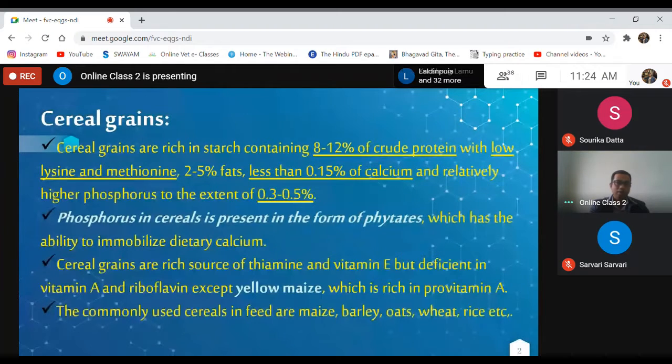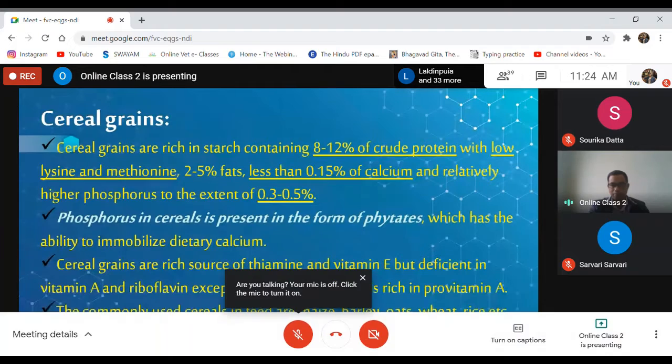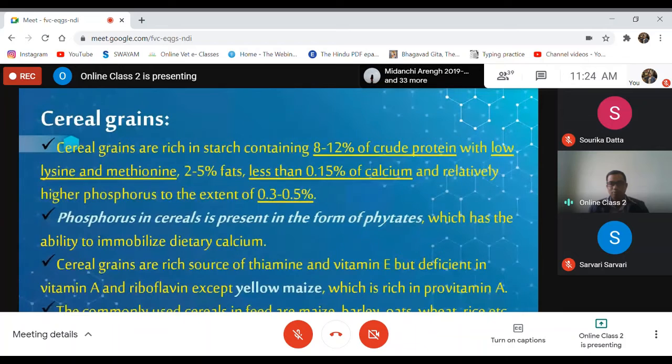Regarding commonly used cereals, I already told you: maize, barley, oat, wheat, rice. However, barley can be used only if it is available, because its production is not sufficient to meet both human consumption and animal consumption. So barley is generally not used except when its production is high or it is easily available.